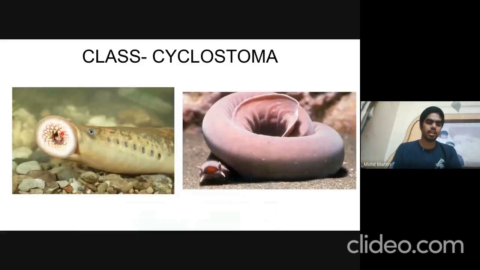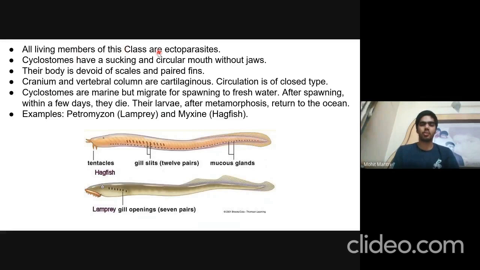This is lamprey and this is hagfish, and both of them lack jaw. These are the only two living groups of Cyclostomata right now. The rest are all extinct. All living members of this class are ectoparasites on other fishes, and they have a sucking organ and a circular mouth which lacks jaw.